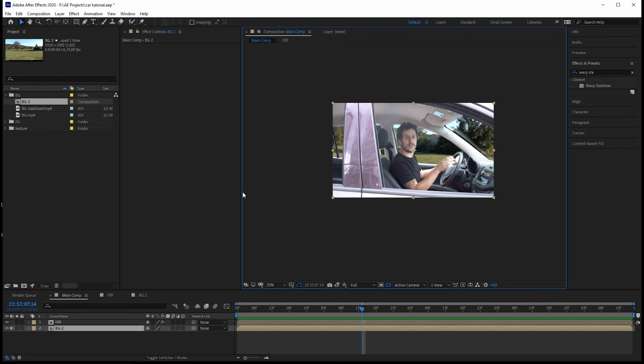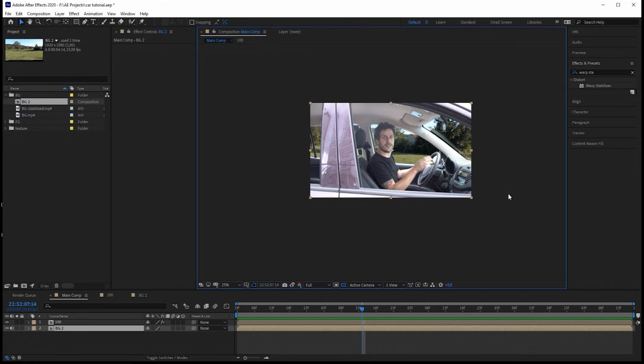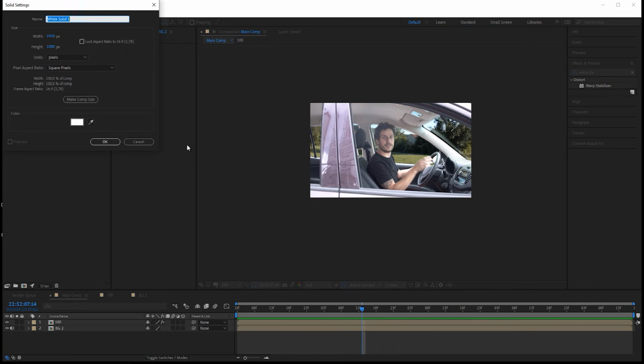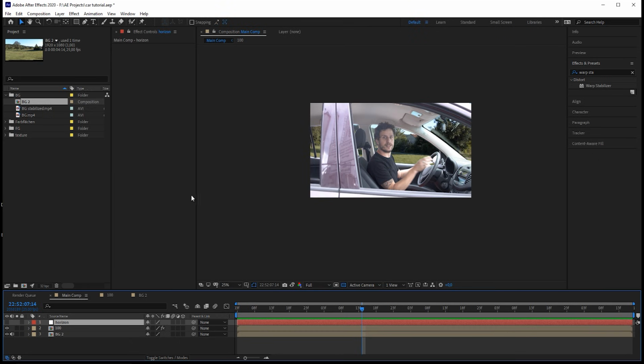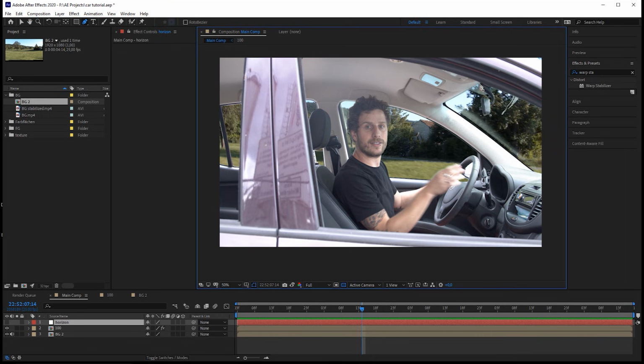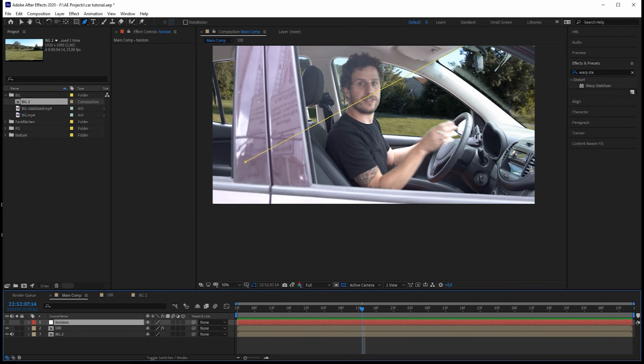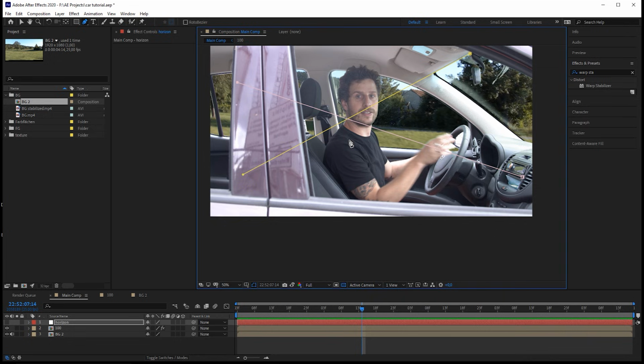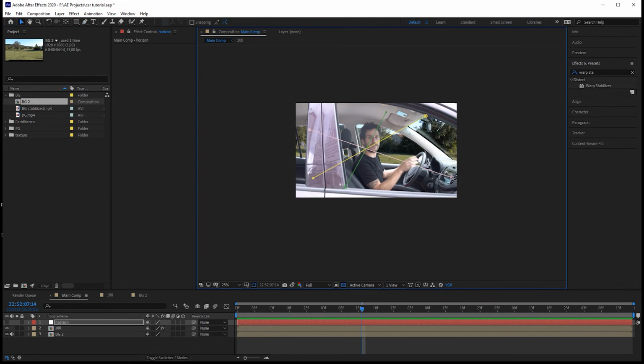Well, we can easily find that out by defining the horizon. Let's just bring out a new layer, call it horizon. Disable it, hit G to get our pen tool, and then just draw lines around straight lines in our car. So this window line here, maybe around the radio, and maybe once more to the edge of that window, and the other edge should be somewhere here. And you see all the vanishing points, they meet in one point, and this is our horizon.